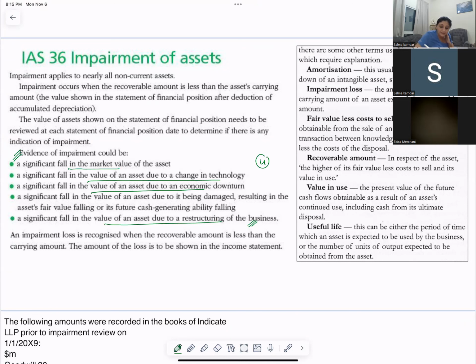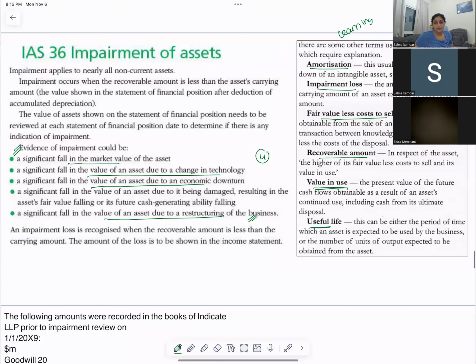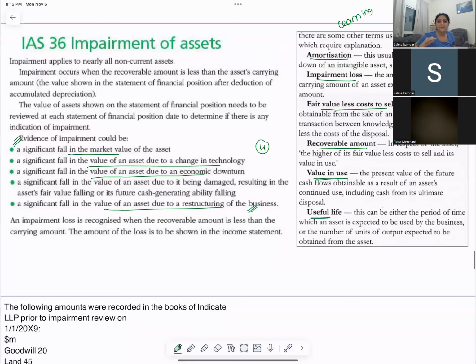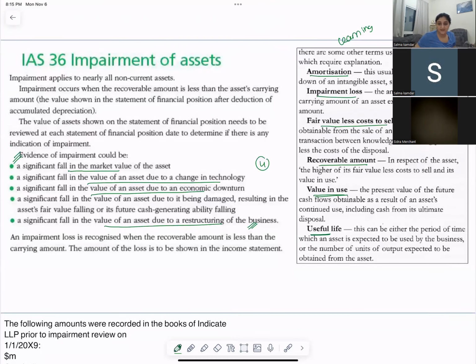Apart from that, you need to learn the definitions of amortization, impairment loss, and fair value less cost to sell. What is the meaning of recoverable amount? What is the meaning of value in use, and what is useful life? This is all the learning material. So I'm writing and you will learn it. With this, we complete the topic of impairment of assets.